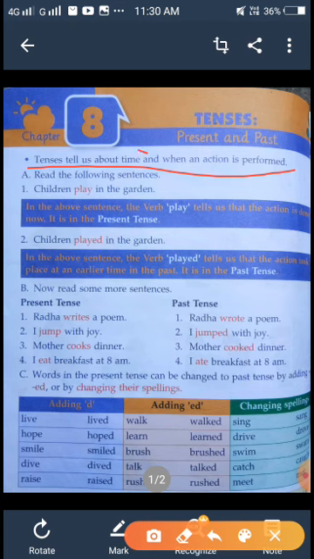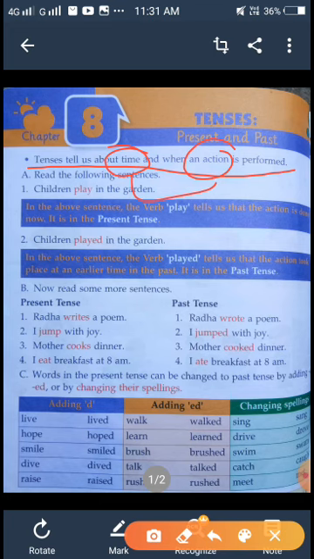That means tense is always related to the action. I want to give you one example. Suppose when you wake up early in the morning, the food you take is called breakfast. That means breakfast you take in the morning. Then in the afternoon, the food you take is called lunch. That means in the afternoon you take only lunch, and the food which you have at night is called